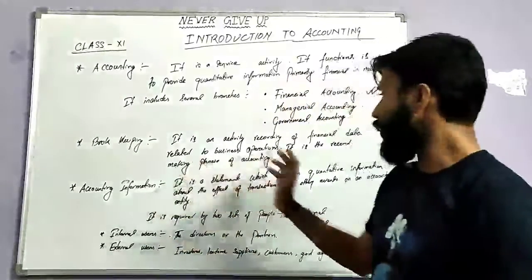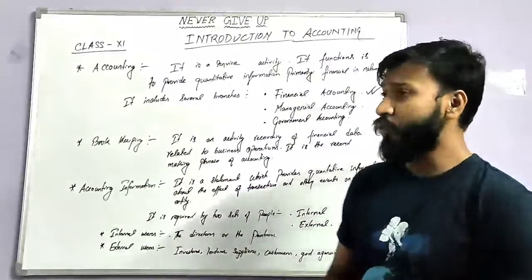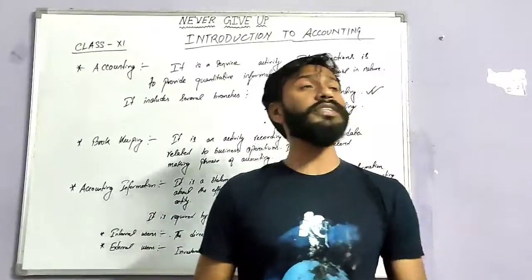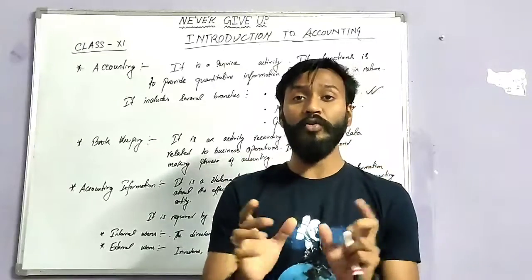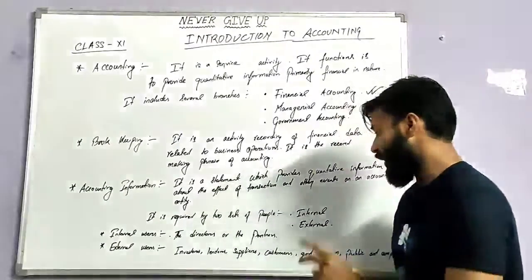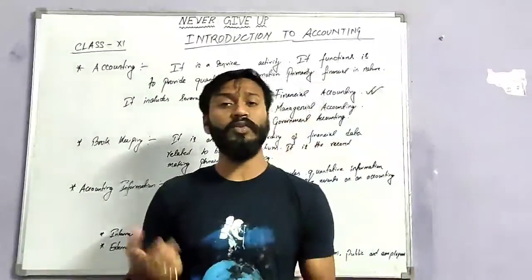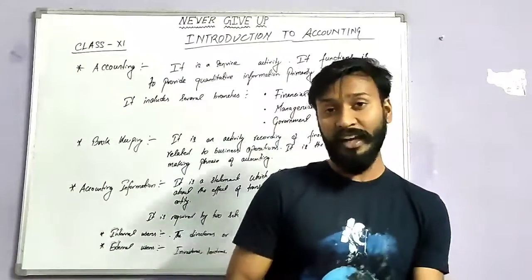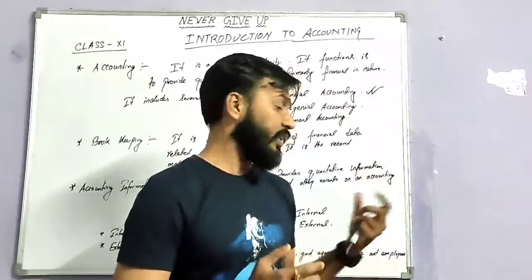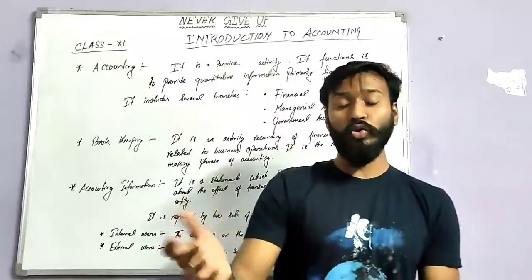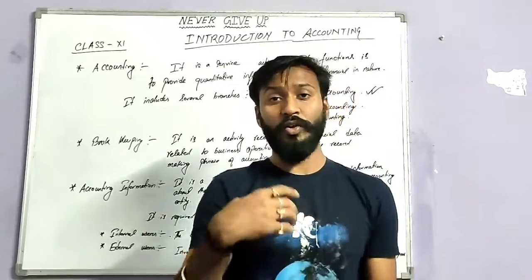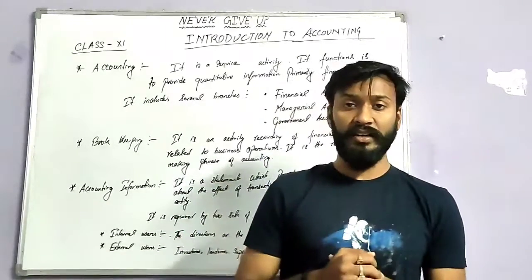Okay. The next is what? Accounting information. Whatever information we collect should be valuable. Okay. There are two sets of accounting information. One is internal, one is external. Who is internal? The board of directors and the partners are internal. Who is external? The lenders, those who lend money, investors, your customers, your employees, public. These are the external. Okay.